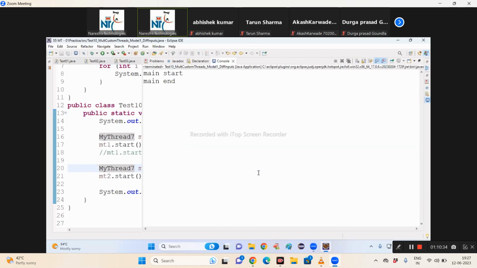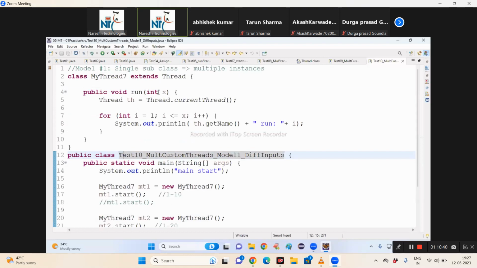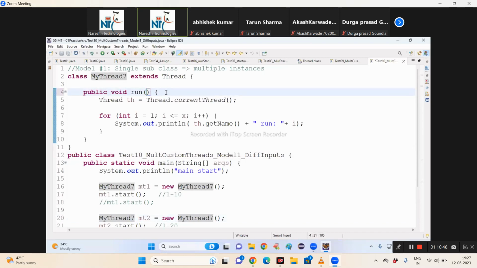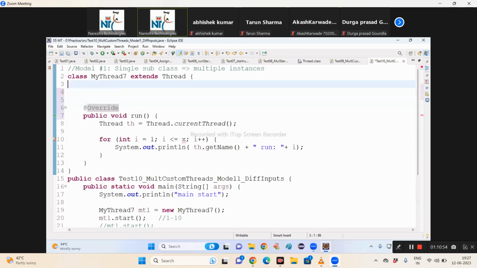Run method is executed from the Thread class. Tell me, do you want to execute the run method from the Thread class or our class? And then it must be a no-parameter method. It should be an overriding method. Then how can I take that x value? Come on, today only I told you.